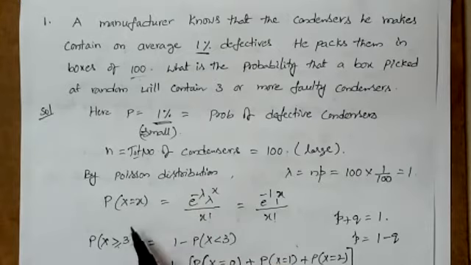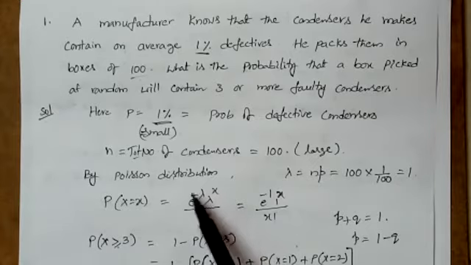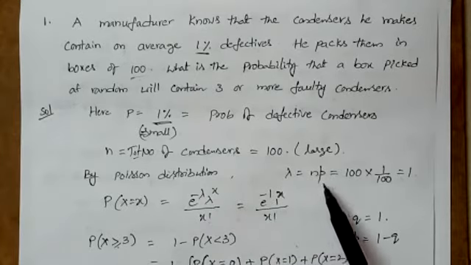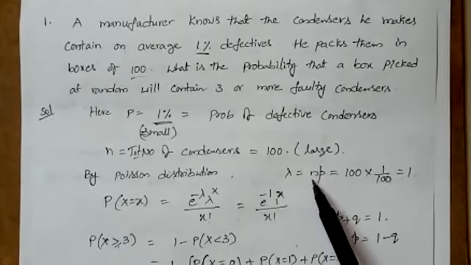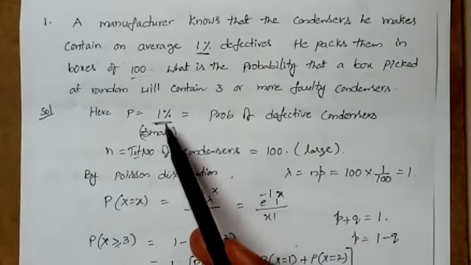So the Poisson distribution formula is already well known to you. e power minus lambda, lambda power x by x factorial. So in this we need to know the lambda value and then the x value. For this lambda value, how can we define it? Lambda is equal to n into p, where n is the number of large independent trials and p is the probability of success, and n is given as 100 and p is 1%.